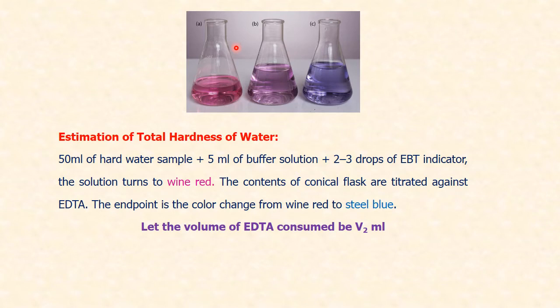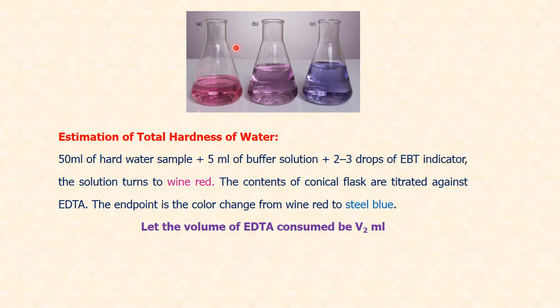See, here we have 3 conical flasks of different color. So wine red color initially, while titrating, see there is a pink and blue color mixture. It looks to be violet in color. This is not the endpoint. It has to be converted into completely blue. We call it as steel blue. A single drop will make a change of this violetish color to blue color. So we want steel blue color. Pink and blue mixture, it's not the endpoint. So blue is the endpoint.